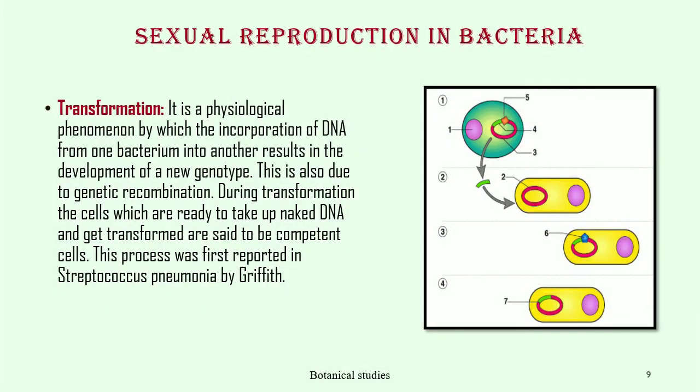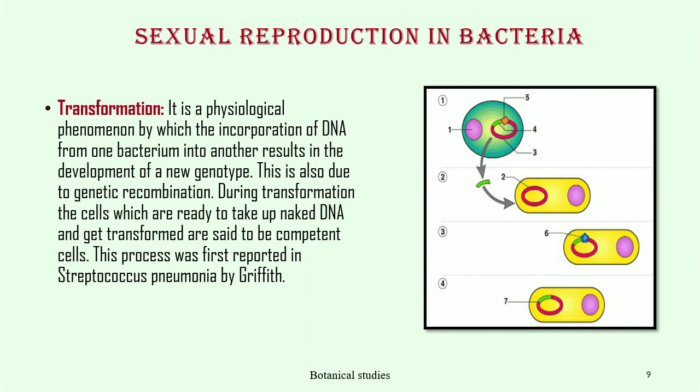The second way of sexual reproduction in bacteria is through transformation. It is the physical phenomenon by which the incorporation of DNA from one bacterium into another results in the development of a new genotype. This is also due to genetic recombination.